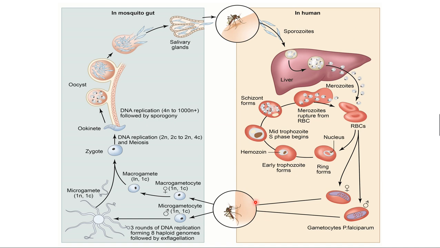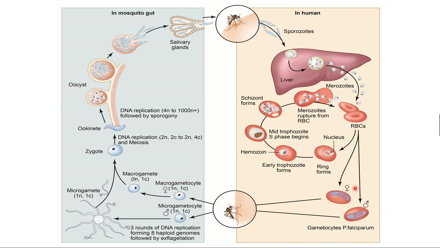It occurs in human beings. So here we have already studied the schizogony stage and gamete formation. If merozoites are converted into gametocytes, like female gametocytes and male gametocytes, this is called gamogony. And these two gametocytes are sucked up by another female Anopheles mosquito, and they enter into the mosquito's body. And these are the stages that occur in the mosquito gut.